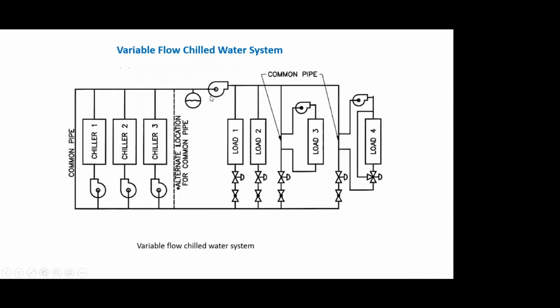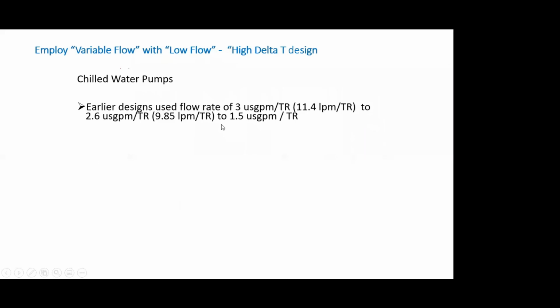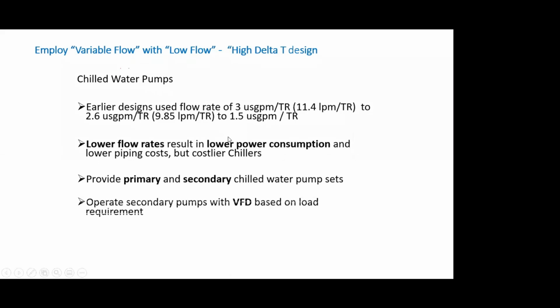What we can do is we can have a variable flow pumping system where I don't bypass water. I throttle the valve to reduce the water which is required to go inside the loads or cooling coils. And I have an electronic pressure transmitter to sense this reduction in flow and give an input to the pump controller to reduce the speed and get advantage of the cubic proportions, right? So I will not go through this load delta T.